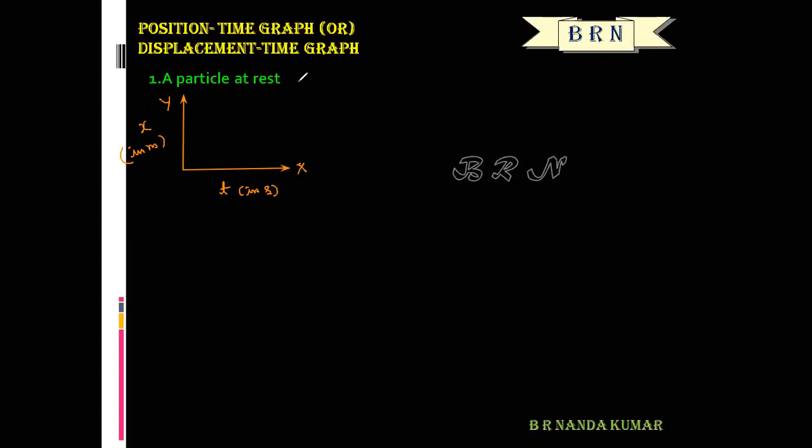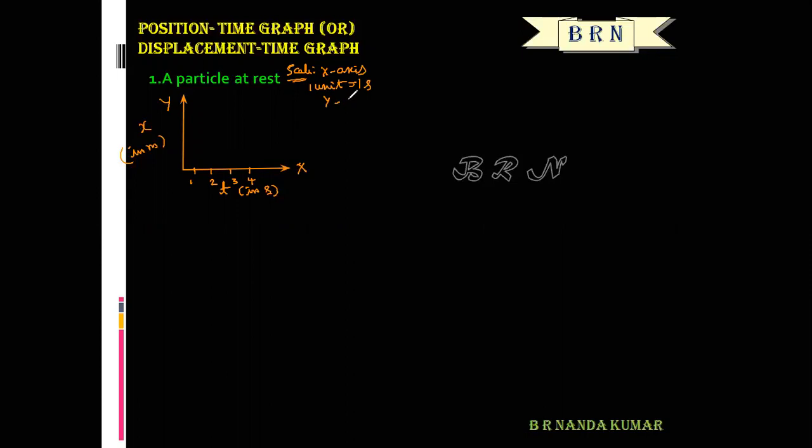Okay, so here let us choose a scale. First, the x-axis. On the x-axis, let us consider 1 unit equal to 1 second. This is 1, this is 2, 3, 4, and so on.